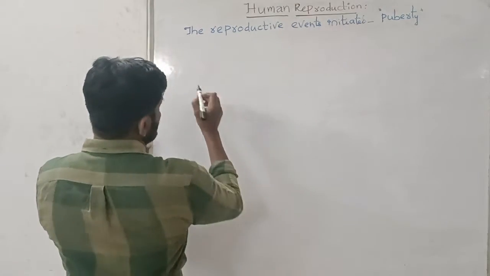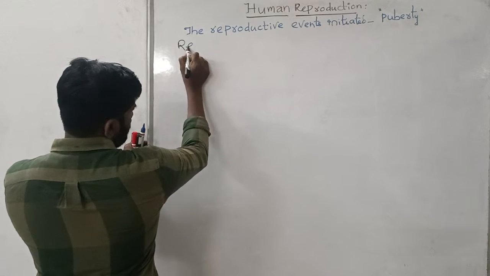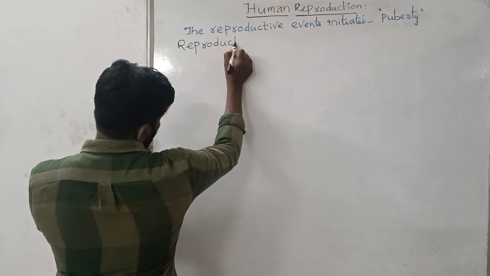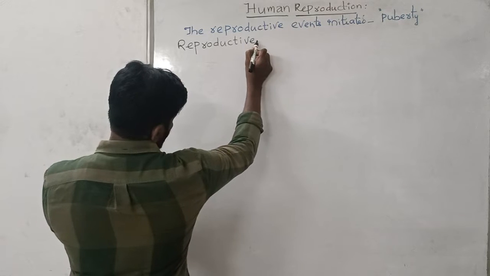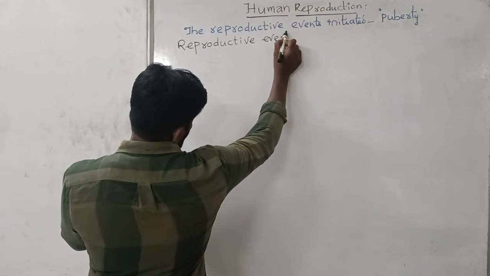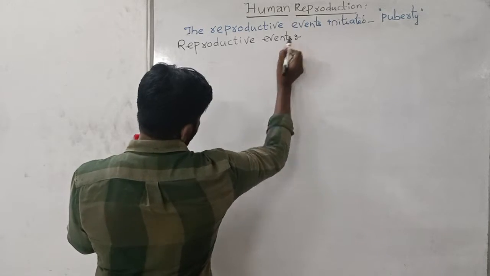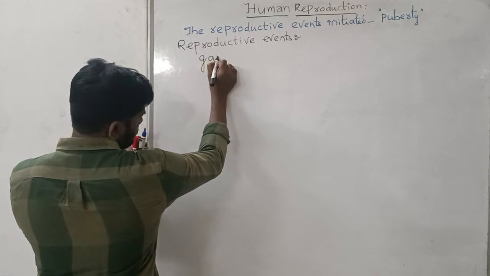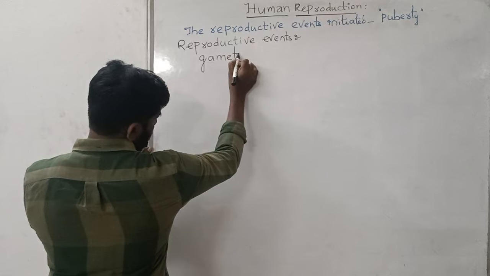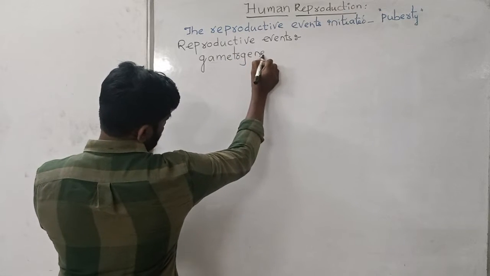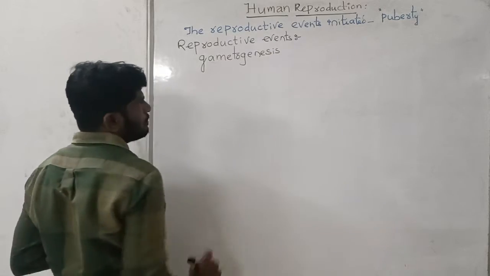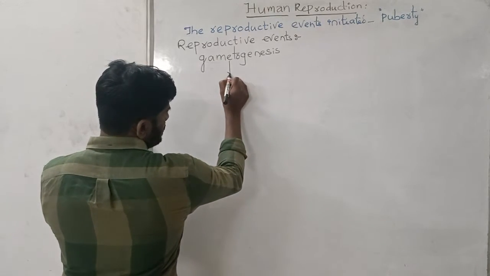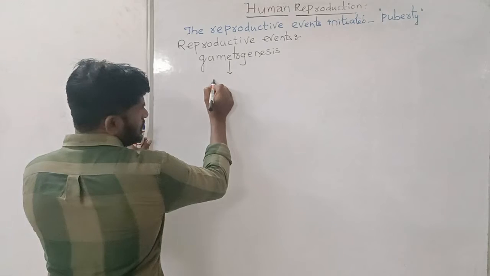The reproductive events are as follows. One is the gametogenesis, both male gametogenesis and female gametogenesis. After that, insemination.